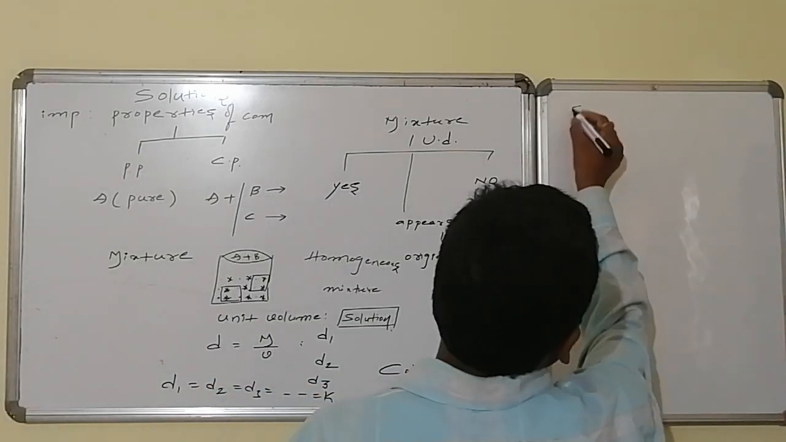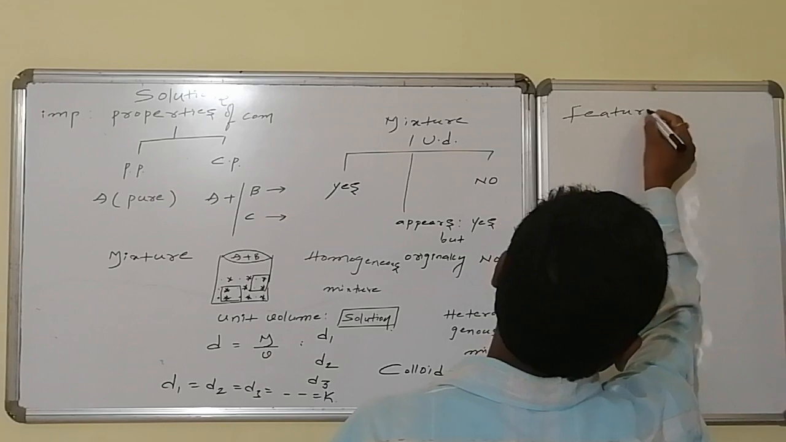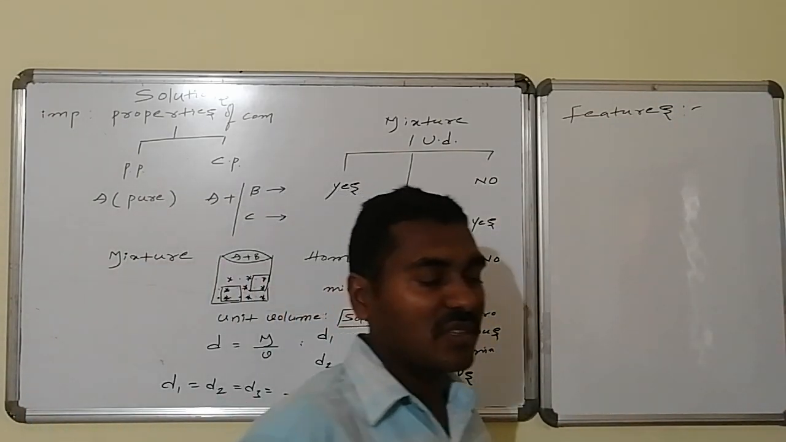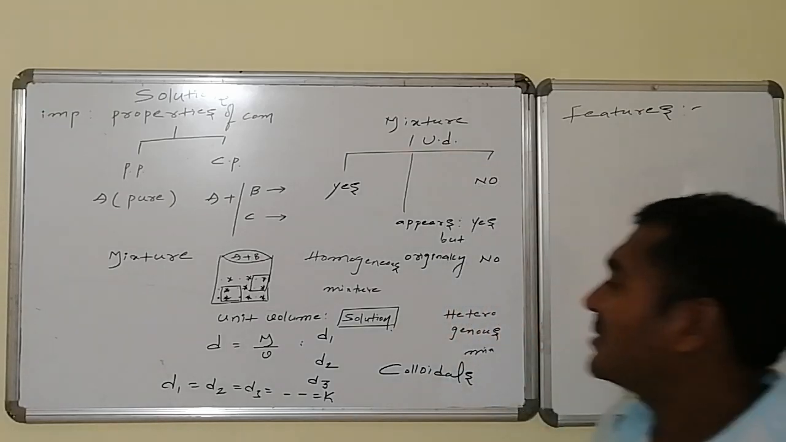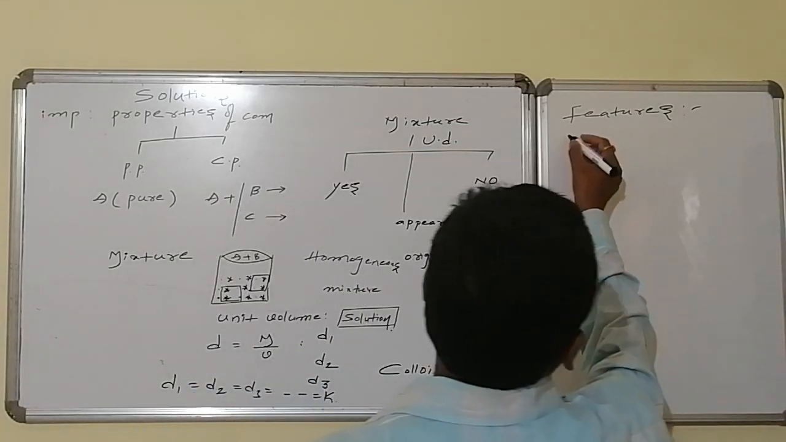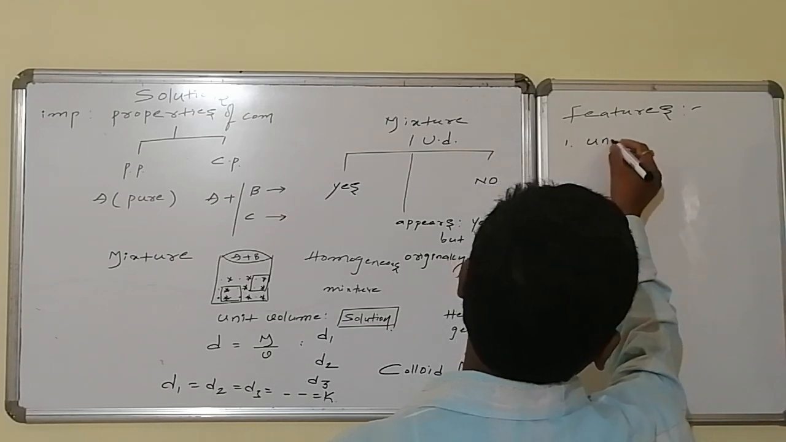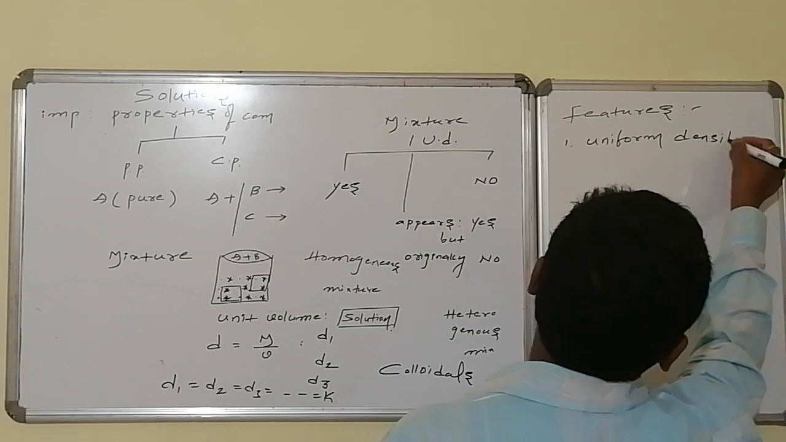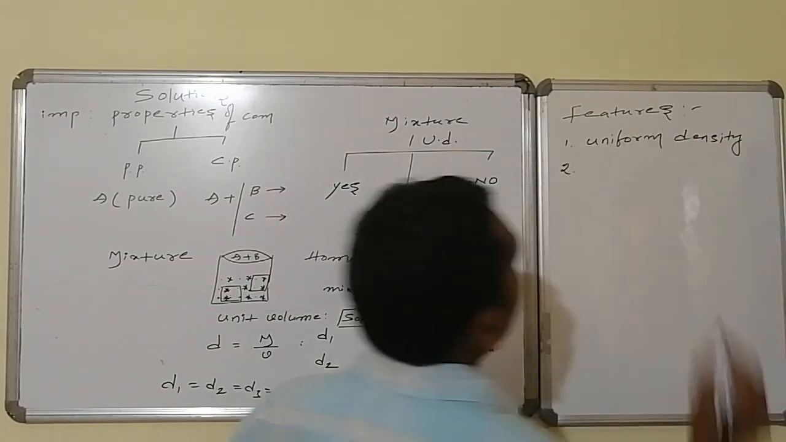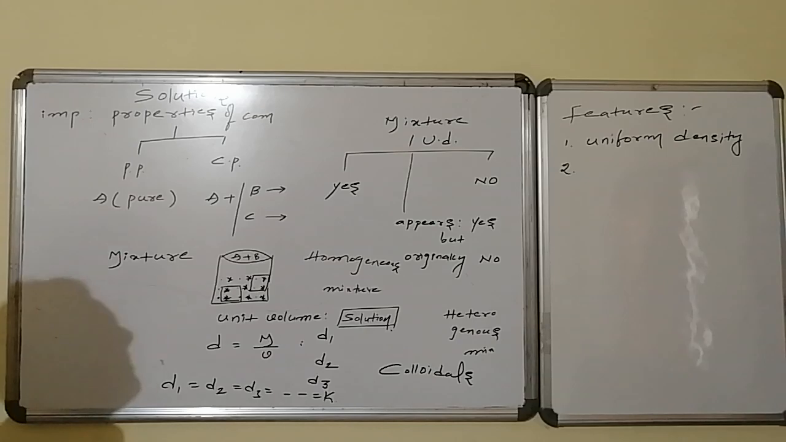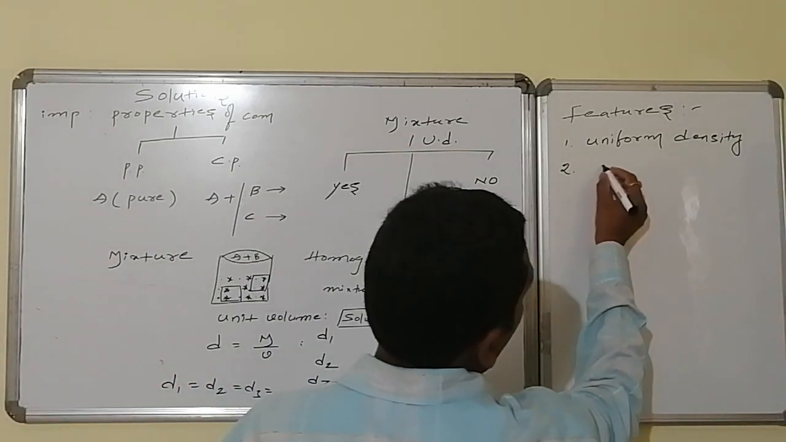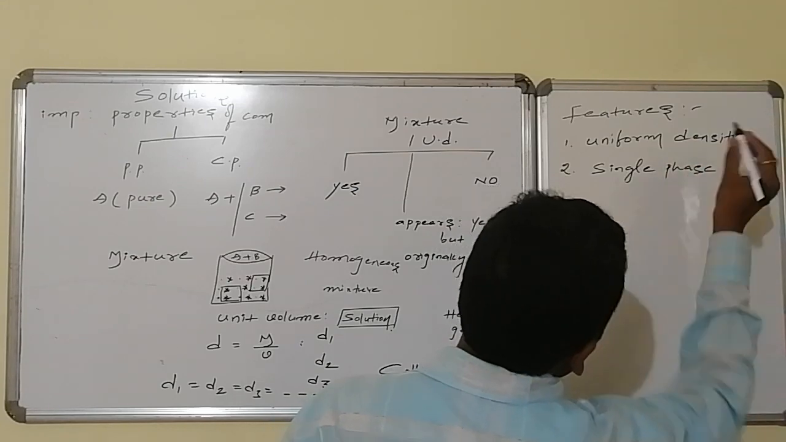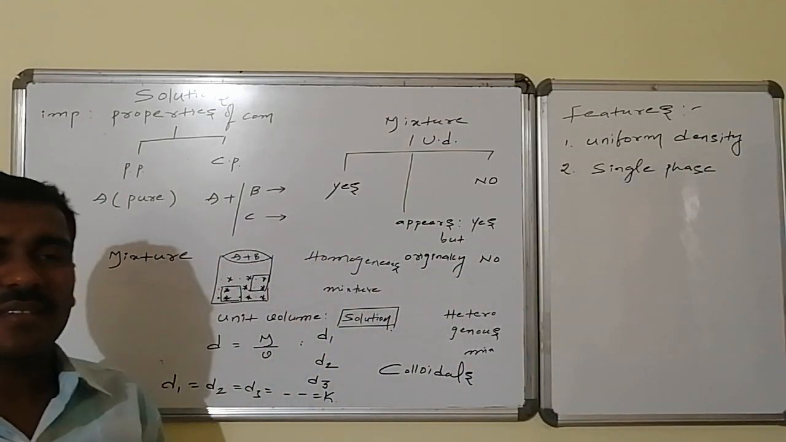Now let us go for the features of solutions. What are the general features associated with a solution? In every solution, number one, it maintains uniform density. Yes, it has uniform density. Next, a solution is single phase. Yes, it maintains a single phase. For any solution, maintaining uniform density implies what? It appears in a single phase.